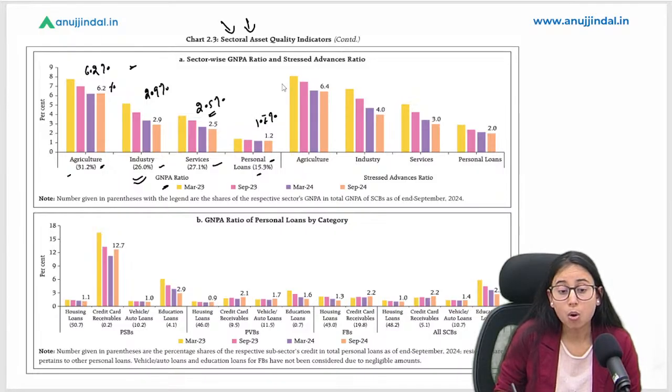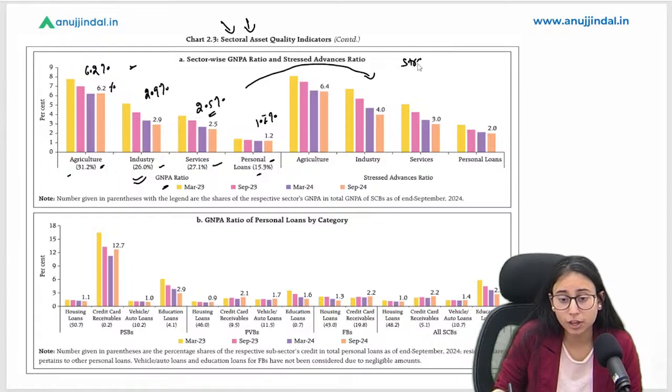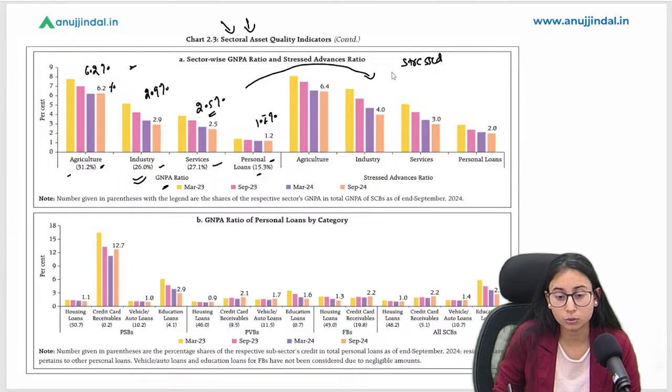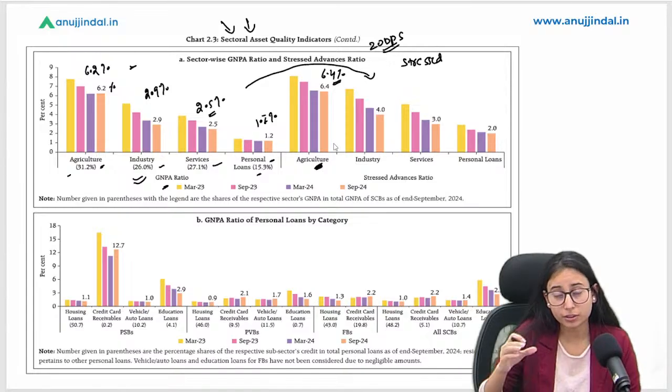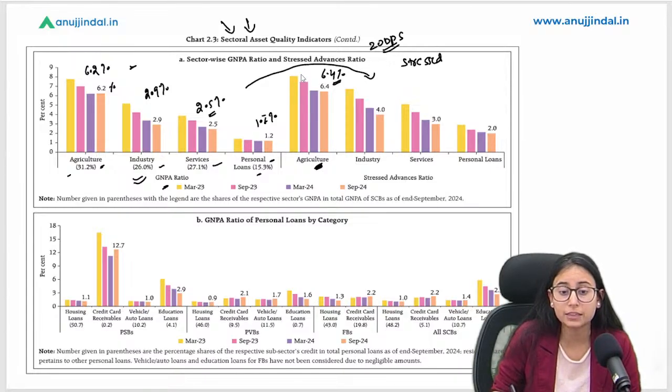Right, now what if there is a stressed situation? Let's discuss the same data under the stressed situation. We can see that the agriculture sector's GNPA has increased by 20 bps, because under the stress condition the agriculture GNPA is expected to rise by 20 bps.